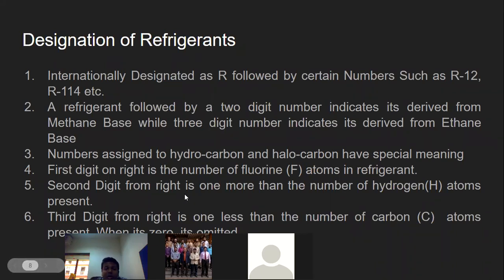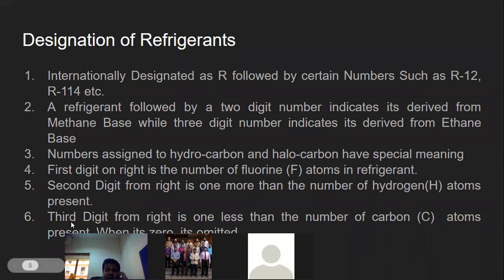Now the second digit from the right is one more than the number of hydrogen atoms present. Let's say there are 4 hydrogen atoms present. Then the second digit from the right becomes 5, because there are 4 hydrogen atoms. So what second digit do you have from the right? It is 5, because it is 1 greater than the hydrogen atoms. Hydrogen atoms were 4, so your second digit from the right becomes 5.